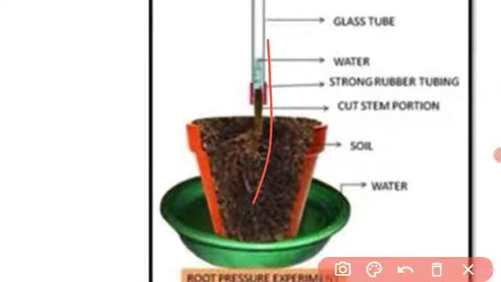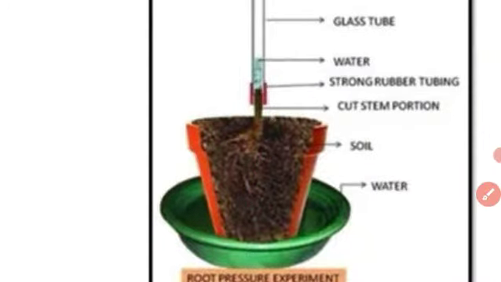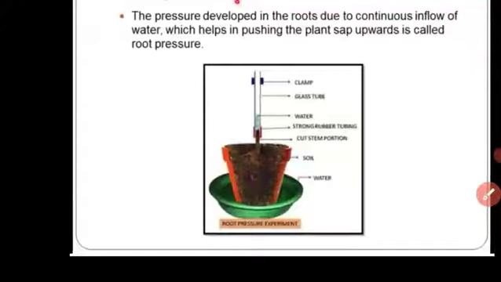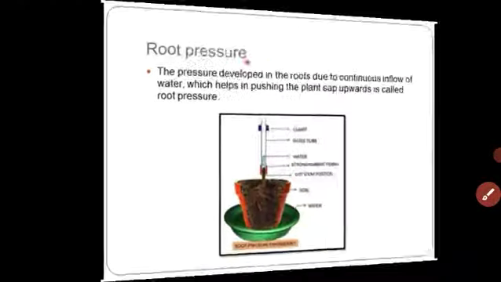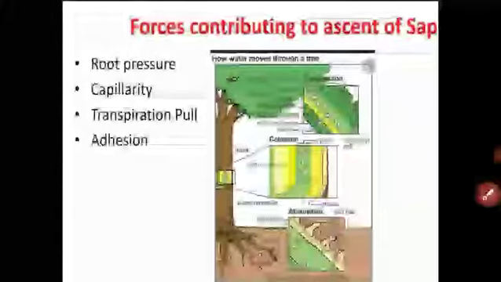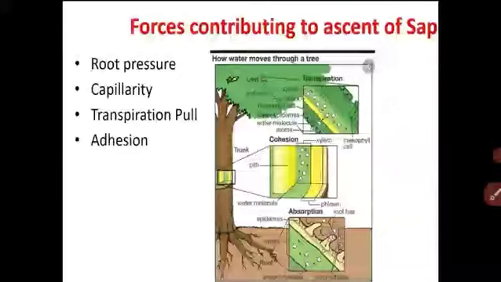It is sufficient for the small potted plant, क्योंकि उनकी ज़्यादा हाइट नहीं होती बेटा, so there is no need for conduction of water to a great height. So root pressure is a sufficient force for movement of the water in the upward direction. Got it? Next, force means what बेटा? Water को conduct करना है soil to upward part. It is opposite to gravity. So it requires force for movement of water upward.